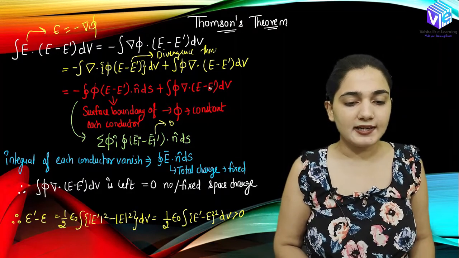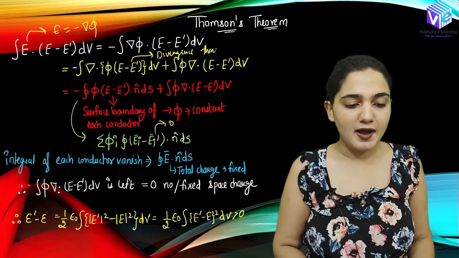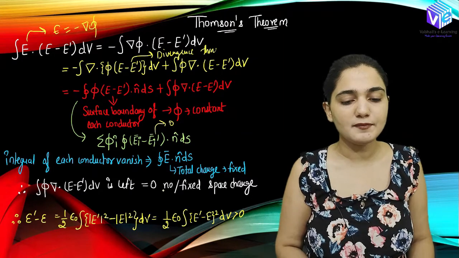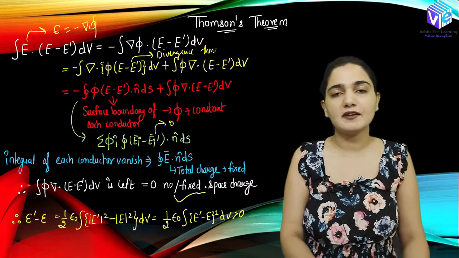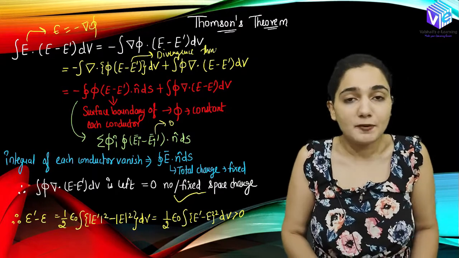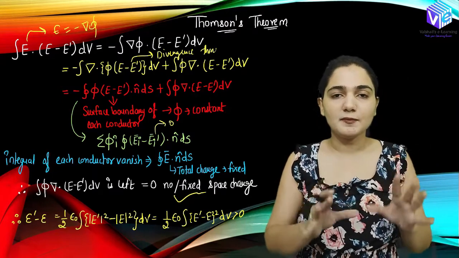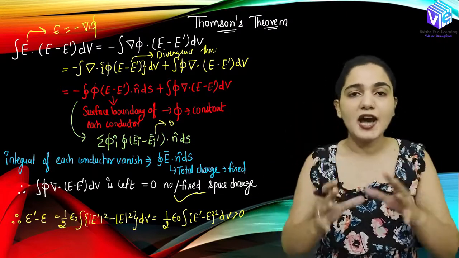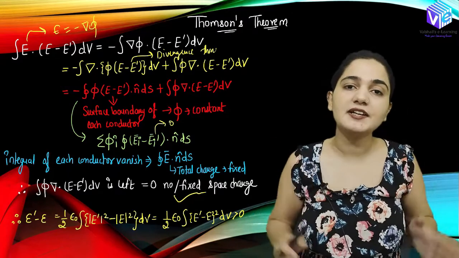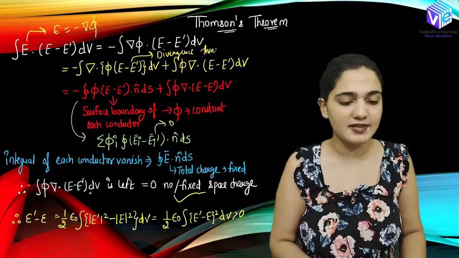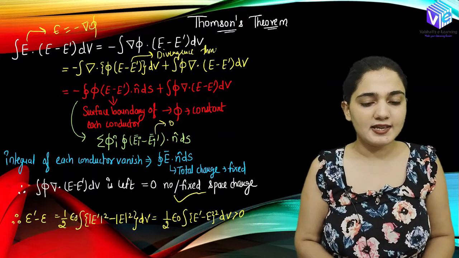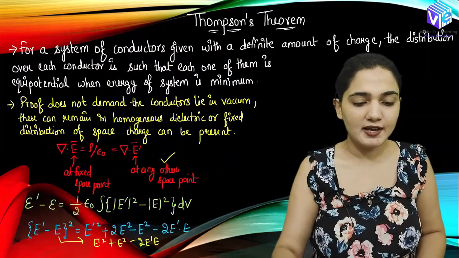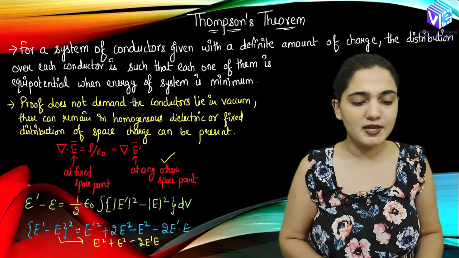Now let's look at the second part. So here we have integration phi del dot E minus E dash dV. So here this also will become 0 because we will not be having any fixed space charge. There would not be any space charge. We are considering the charge which is present only in the conductor, there would be no charge in the space, right? So E dash minus E can be represented as half epsilon naught E dash square minus E square dV, right? So we have removed these two terms, so what is left?